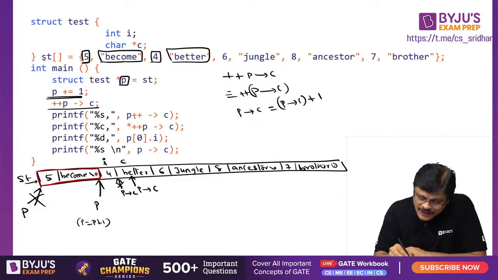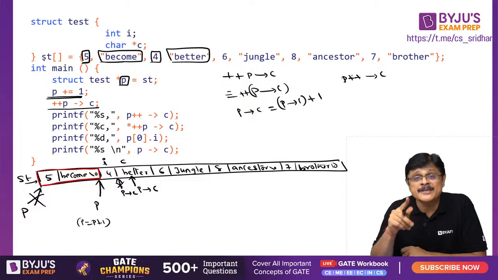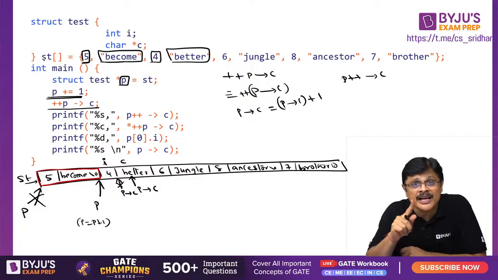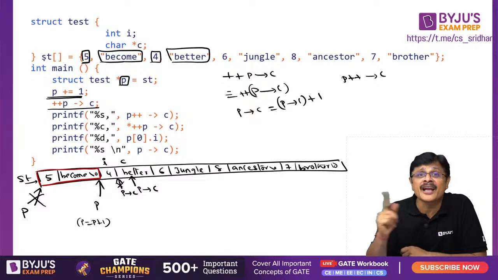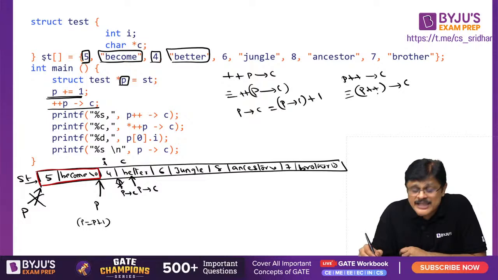Now what you are doing, see here again, P plus plus right arrow C. Here plus plus is a post increment operator. Post increment and right arrow operators have the same precedence and they are left to right associative. This is equivalent to P plus plus implies C. So it is post increment.